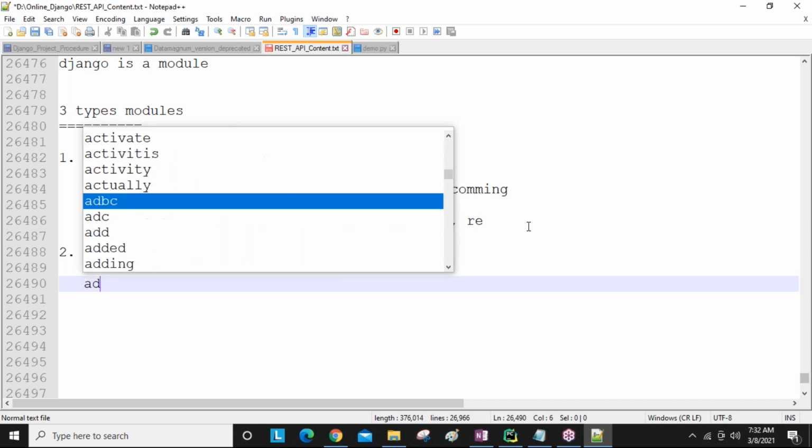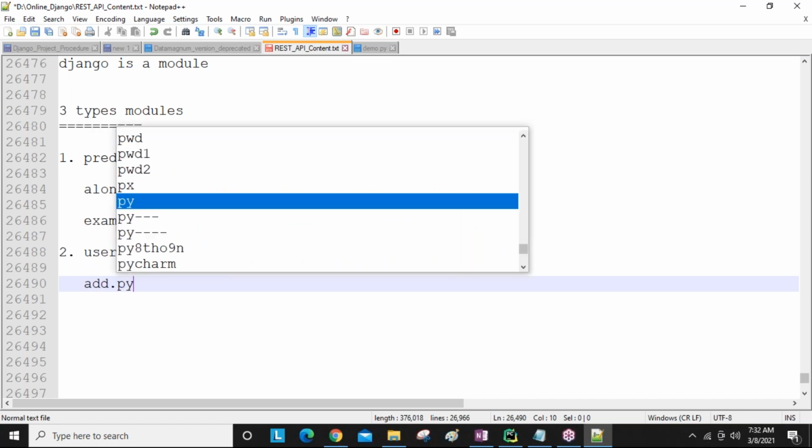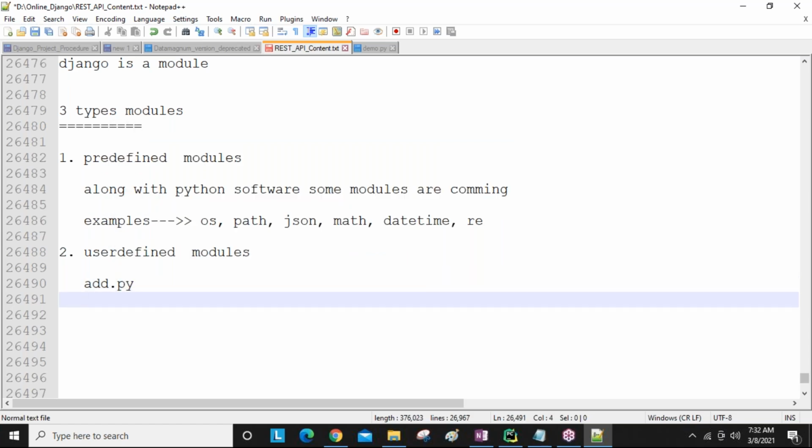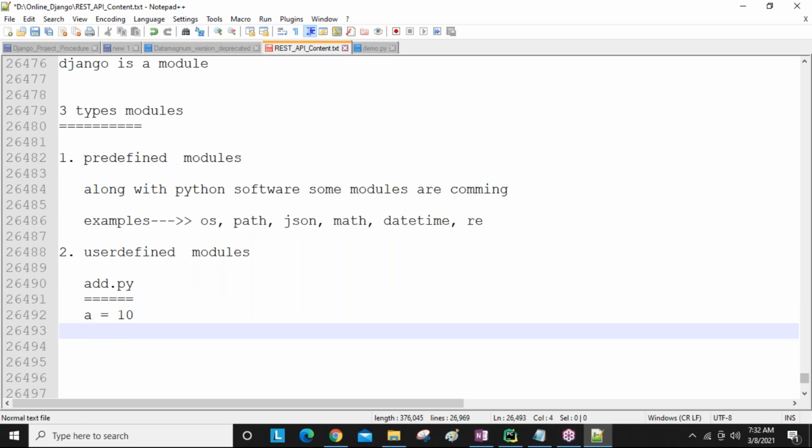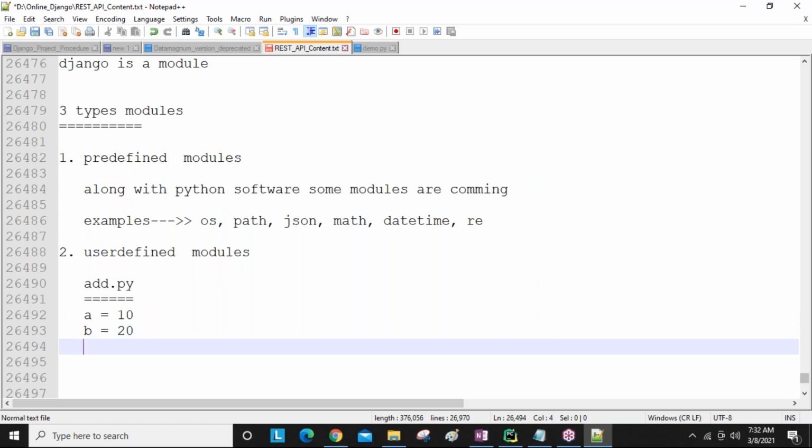For that, I want to write one program, guys. Then I'm storing it as add.py, nothing but addition. In this I'm going to take two number values from the user, using the input method, or just static data, no problem.